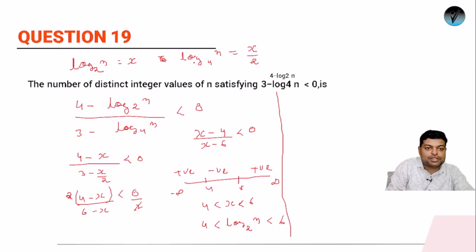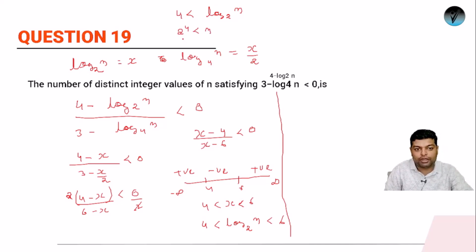If you see, suppose you have an expression 4 is less than log n with base 2. Now this is a number and this is a logarithmic function. When both are in log form, I can compare them, and using the property of log we can say that 2 to the power of 4 should be greater than n. So 2 to the power of 4 is 16, so 16 is greater than n. And 2 to the power of 6 will be 64. So your n is lying between 16 and 64.